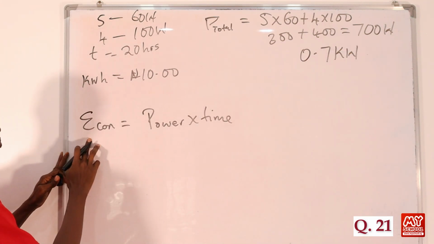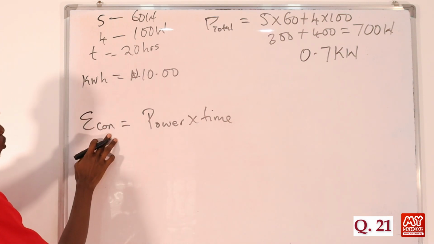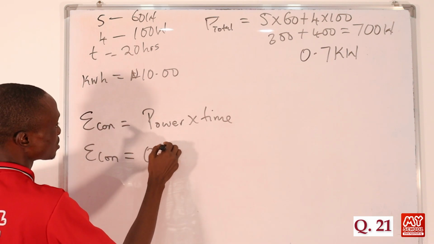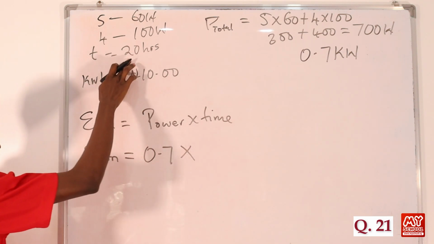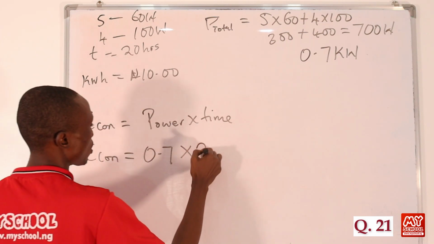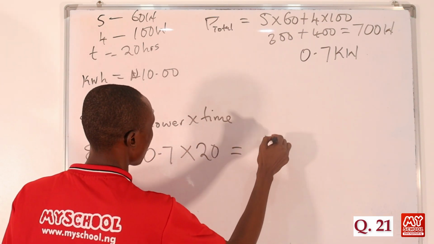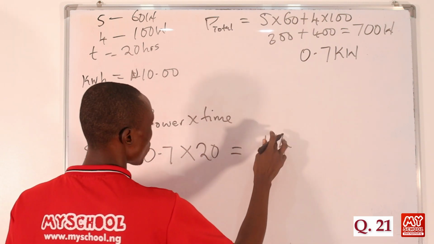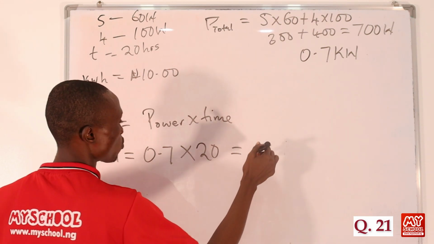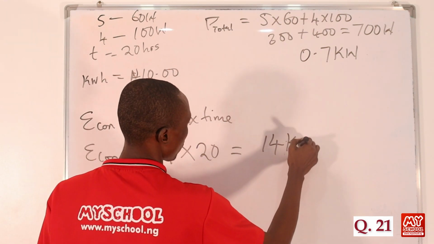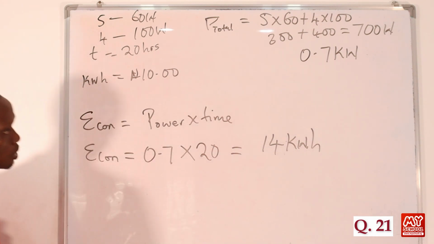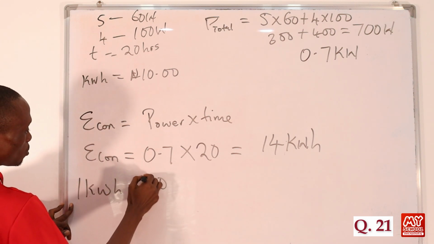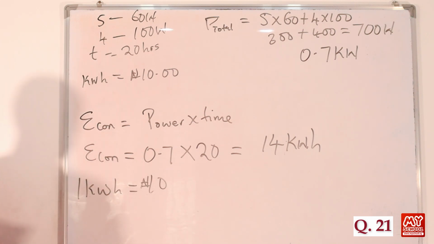So now we can calculate the energy consumed. In this case, the energy consumed is equal to 0.7 times, of course, the time is 20 hours, so here we have 20, and that will be equal to 14. That will be equal to 14 kilowatt hours. But remember that we are told that 1 kilowatt hour costs 10 naira. So how much will 14 kilowatt hours cost?